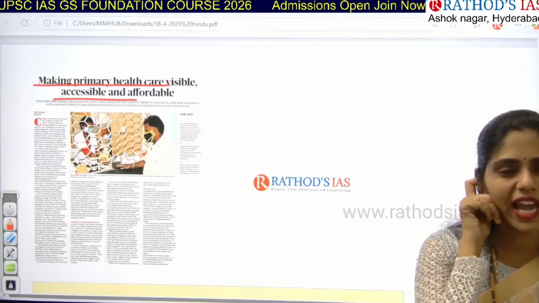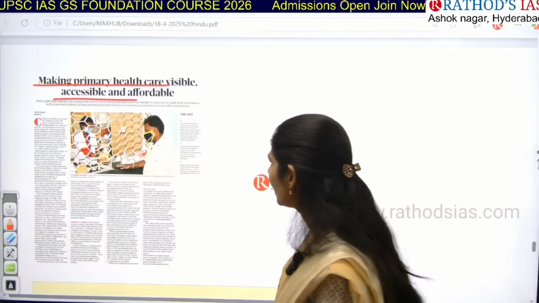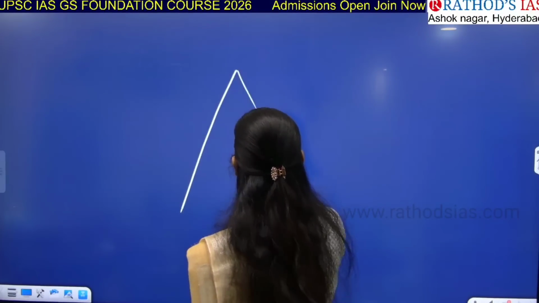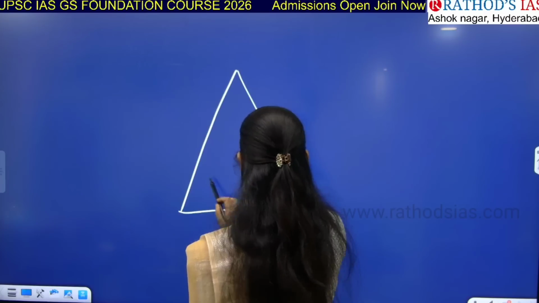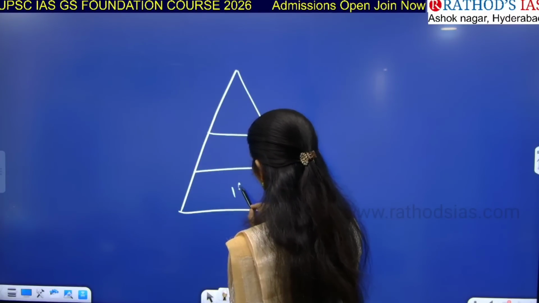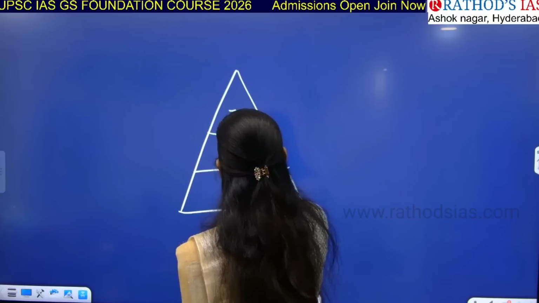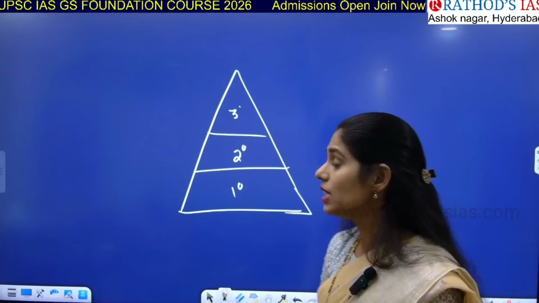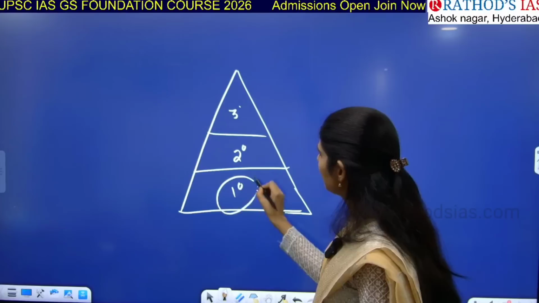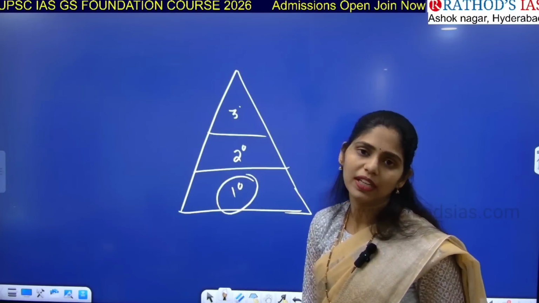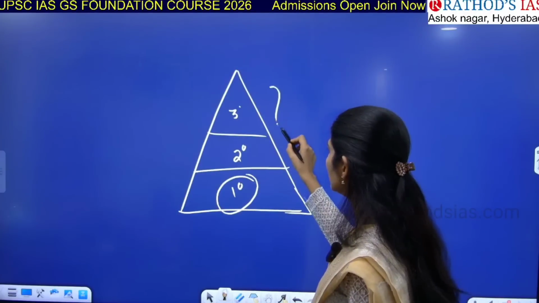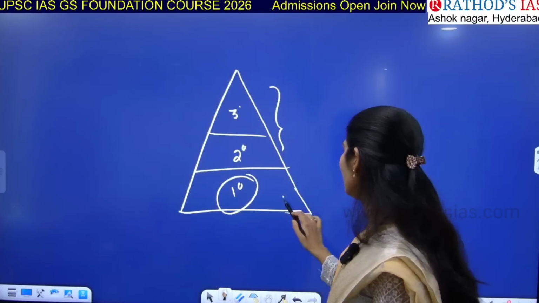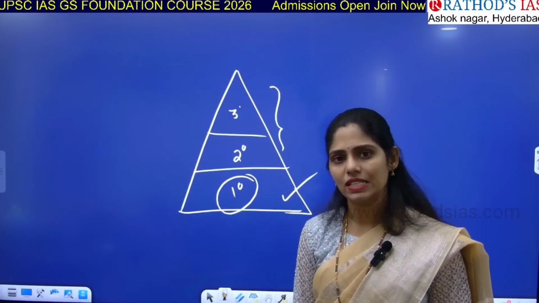In how many levels do we have healthcare centers in India? If you see healthcare in India, we have a 3-tier structure. We have primary healthcare, secondary healthcare, and tertiary. Tertiary is also called multi-specialty. Primary healthcare centers are normally seen in rural areas, and secondary and tertiary in advanced or urban areas. We are having lots of problems in the primary healthcare sector.